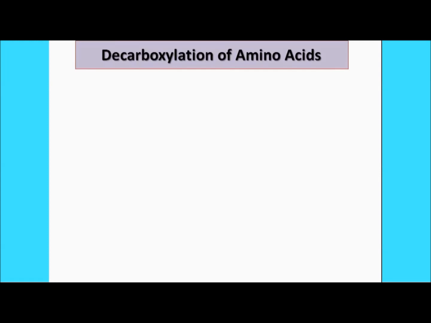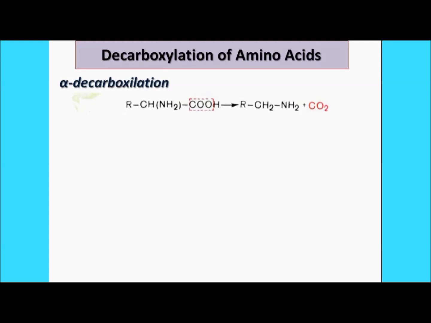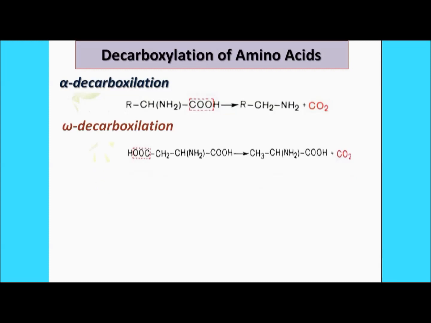Now you see, in the decarboxylation of amino acids, basically how it takes place, we have divided it into different types. First of all, the alpha decarboxylation, where the carboxyl group associated with the alpha carbon is removed. You can see here, this is the alpha decarboxylation of the amino acid, right? Then we have the omega decarboxylation, where the carboxyl group is removed from the omega position, right?